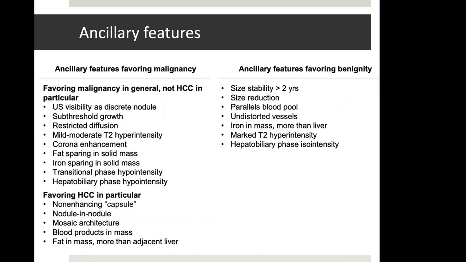There are a few ancillary features, a few features favoring malignancy and a few favoring HCC in particular. So features favoring malignancy are when the nodule is seen on ultrasound, there is growth, but not to that threshold level. Restricted diffusion, mild to moderate T2 hyperintensity, corona enhancement, fat sparing or iron sparing, which can be seen on in-phase or opposed-phase images, transitional phase or equilibrium phase hypointensity, and a hepatobiliary phase hypointensity. There are a few features which favor HCC in particular, especially the non-enhancing capsule, nodule-in-nodule appearance because of the continuum of pathophysiology which we just discussed, mosaic architecture, blood products in the mass, fat in mass more than the adjacent liver.